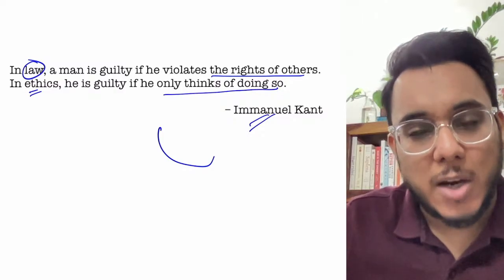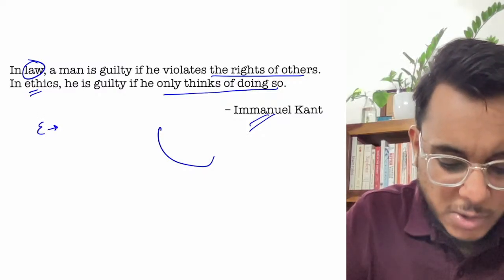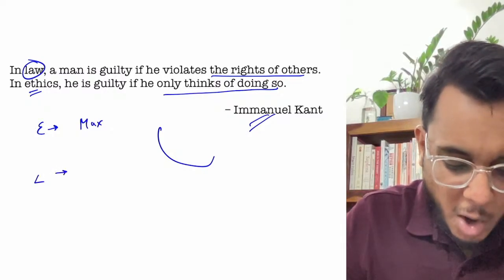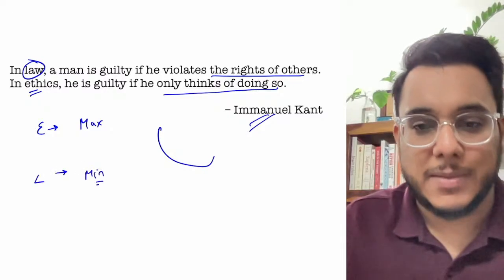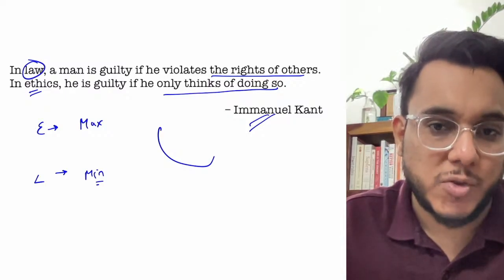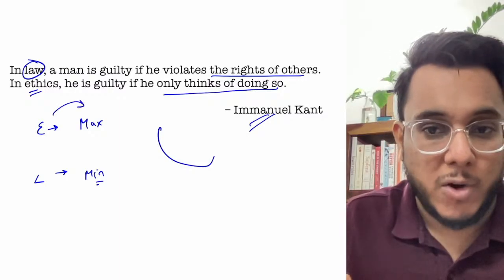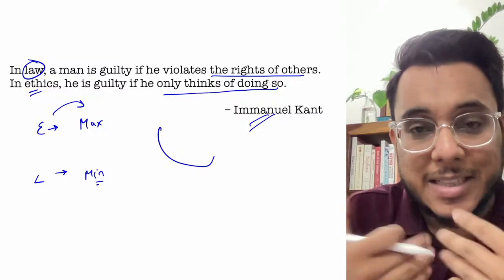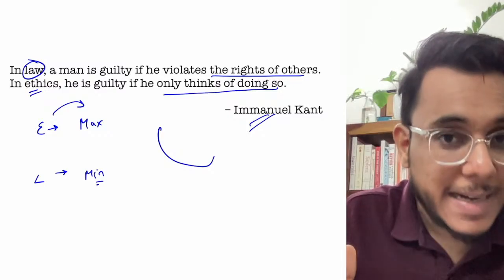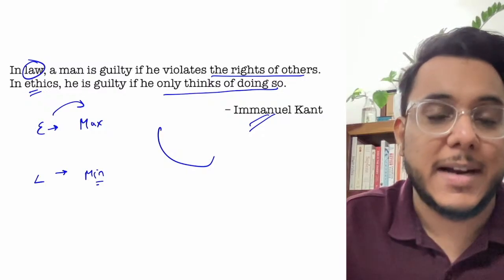So guys, when we talk about law and ethics, what is the difference between them? Basically, ethics works on the maximalist principle, whereas law works on the minimalist principle. In law, we impose the bare minimum standards onto the members of society. But ethics enforces the highest virtues that should be aspired for. So in ethics, even if a person thinks about violating the rights of others, even if a person thinks about hurting another person, he is guilty. However, in law, only when an action is actually carried out will he be guilty.